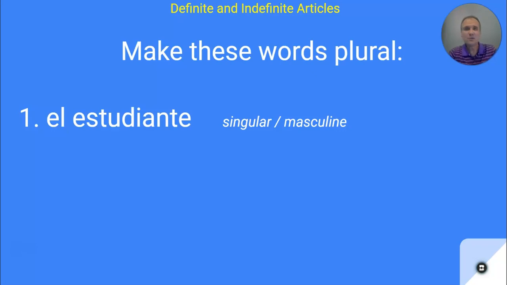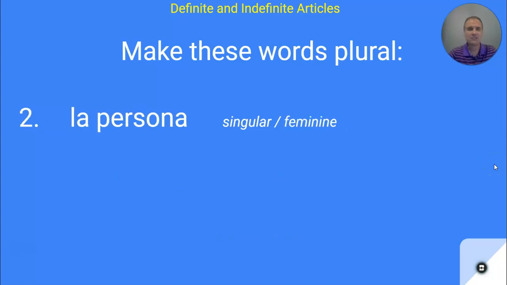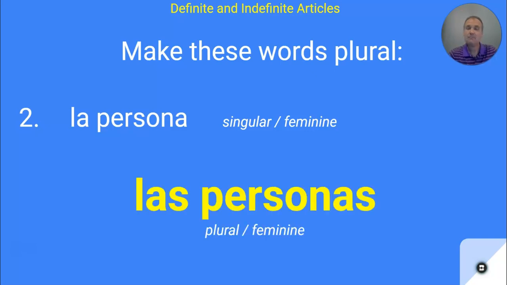All right, so let's go through and do a little bit of practice here. Let's make these words plural. So I've got the word el estudiante, which we can tell it's singular. There's just one, and it's masculine. How would you make that plural? Hopefully you said los estudiantes, because I have to make it plural and masculine. So el changes to los, estudiante changes to estudiantes. Let's try a few of these. La persona. Right now it's singular and feminine. How would you make that plural? Las personas. All right, so instead of saying the person, we say the persons or the people.